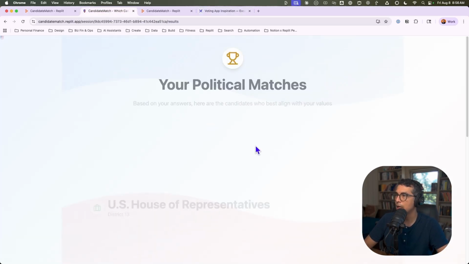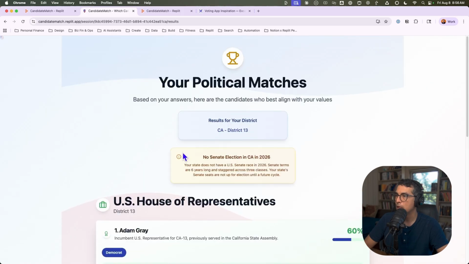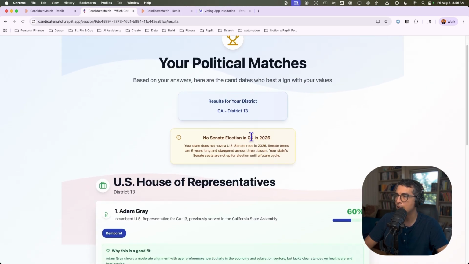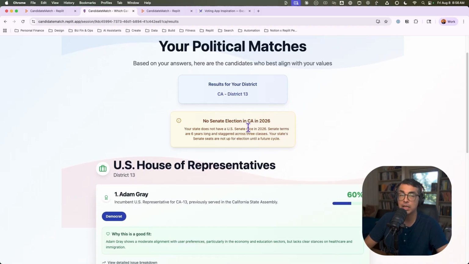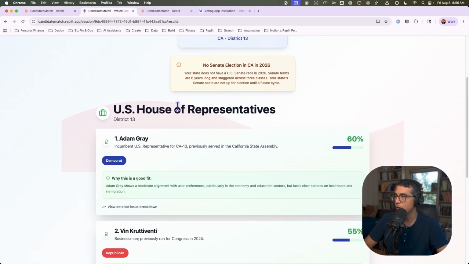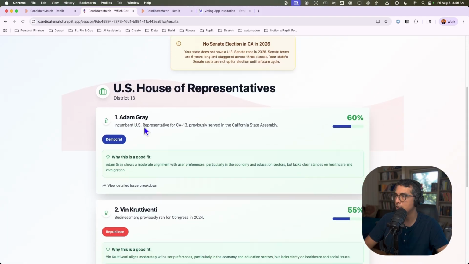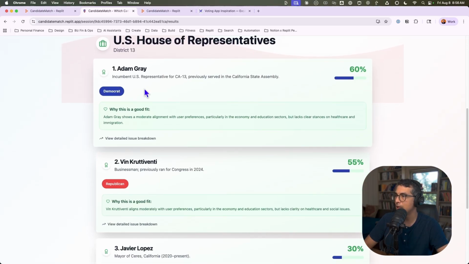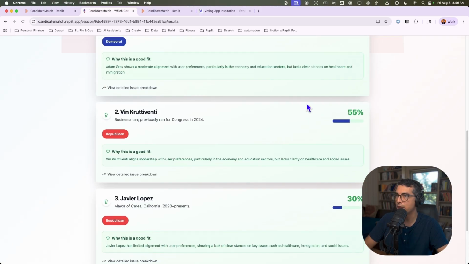So let's take a look at our outputs here. Important to note that there isn't a Senate race in California in 2026, so there's no Senate candidates. But here are the options for District 13, U.S. House of Representatives in this district. So now you see that we have these options here, and they're ranked.